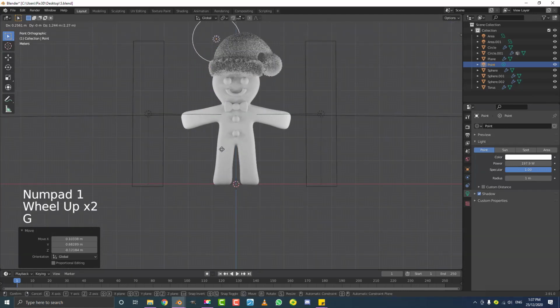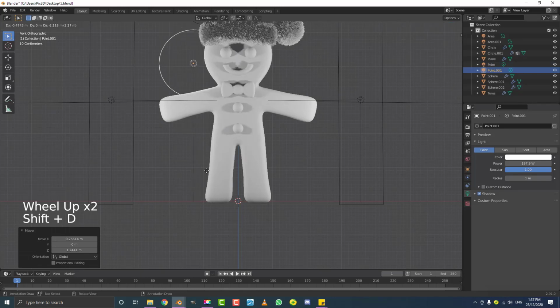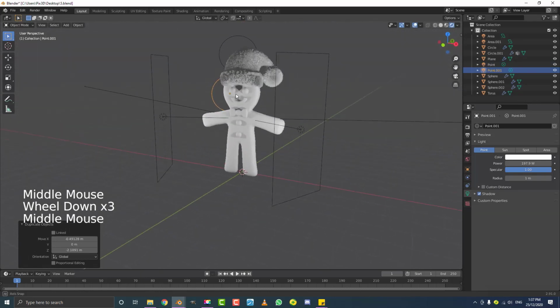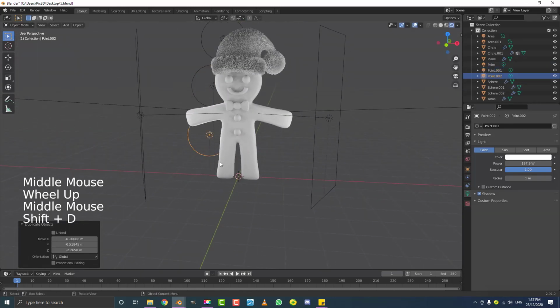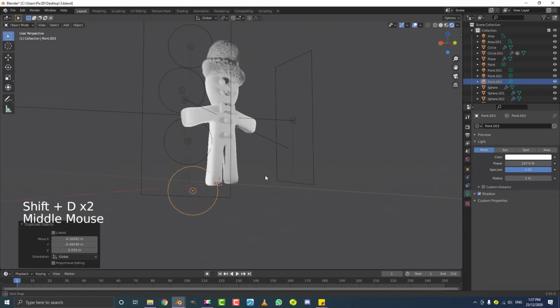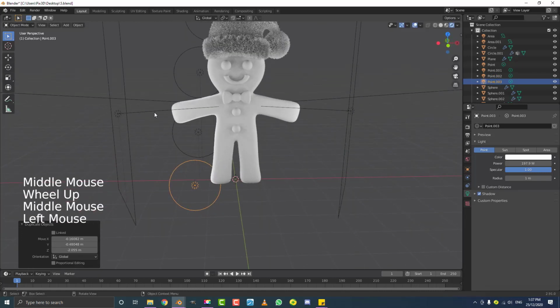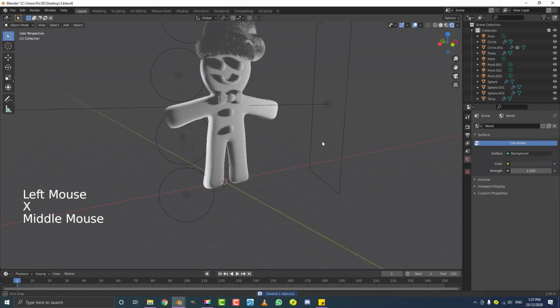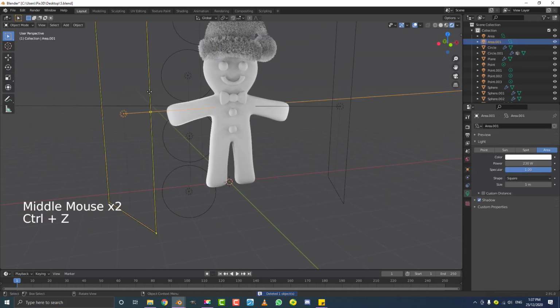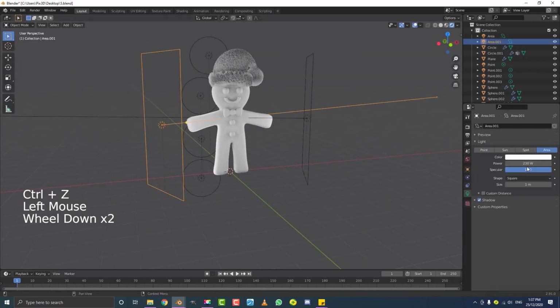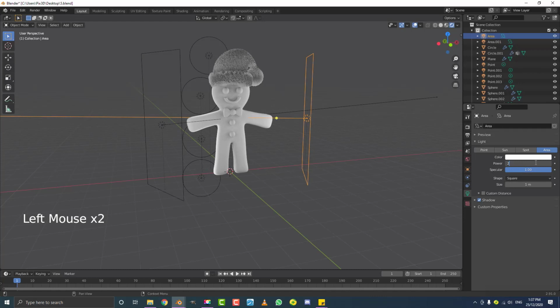So I'm going to put one behind the hat here, Shift D, put one just behind the head here, and also Shift D, just one behind here, and one underneath the foot. This is going to give it some nice rim lighting here. In fact, if we get rid of this light here, you can see the rim lighting over there. So I'm going to actually just select this light here on the side, the area light, and make that 130. And I'm going to leave this one over here at 200.